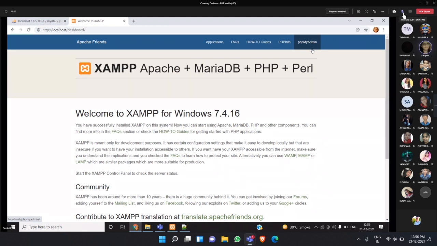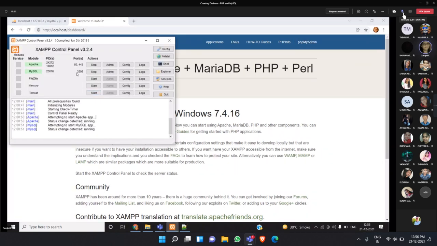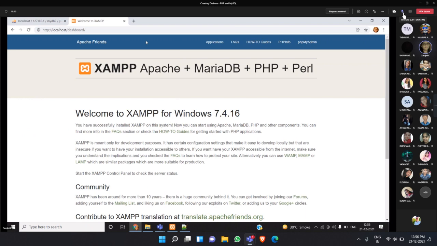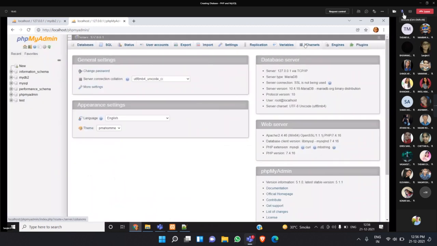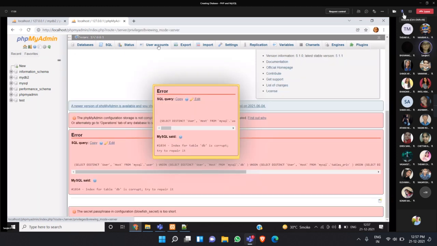So first step, what you have to do, you have to start the Apache server and MySQL. I hope you all have completed this. And then you minimize and keep. Next, you open the browser and go to phpMyAdmin. When you go to phpMyAdmin, you will get this page. In this, you're going to set the password for MySQL server. So for that, you have to go to user accounts. Students, do simultaneously with me. I clicked the user accounts.